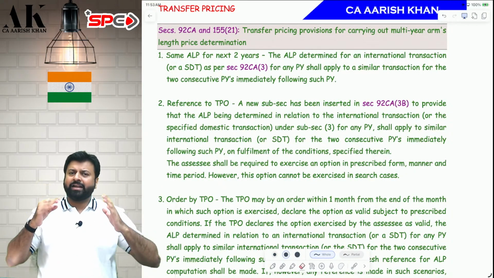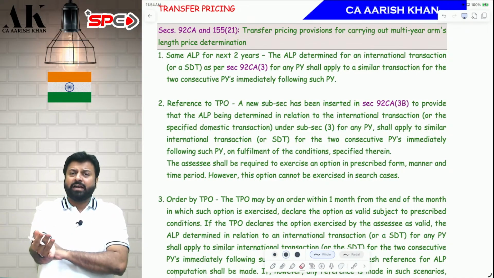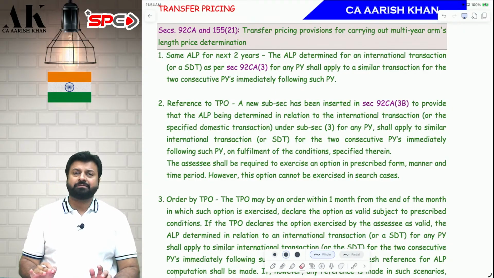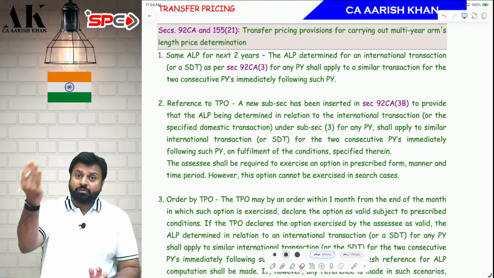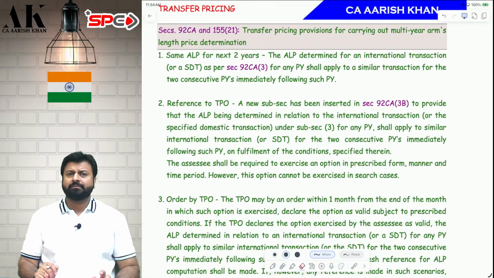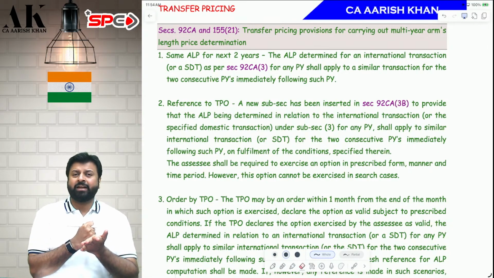Now if you feel that it is correct, you can tell the assessing officer from next year onwards to please apply this particular TPO's order for the next 2 years also. Don't refer for the next 2 years. For the next 2 years also apply this same price for royalty. I am happy with this price. So that will reduce the litigation. That will unnecessarily reduce reference to TPO again and again in multiple years.